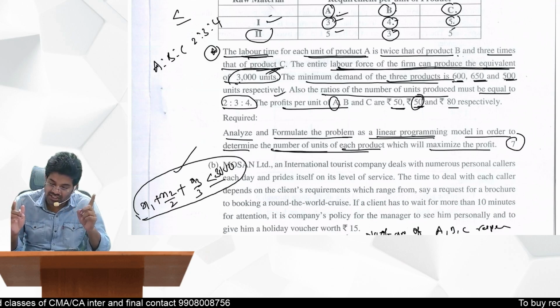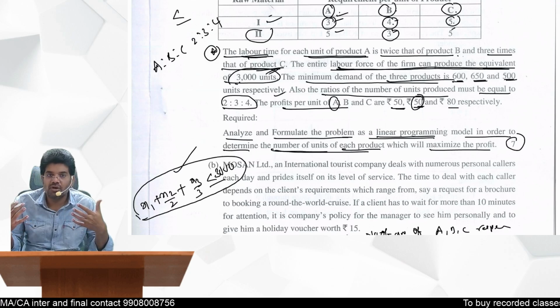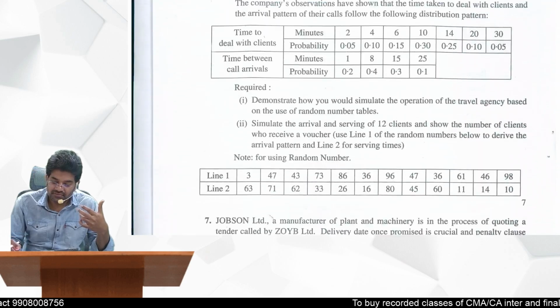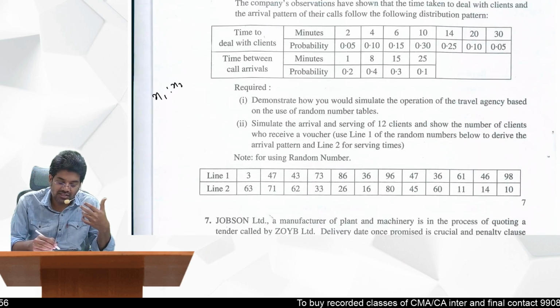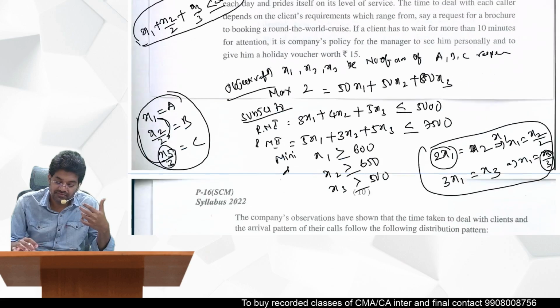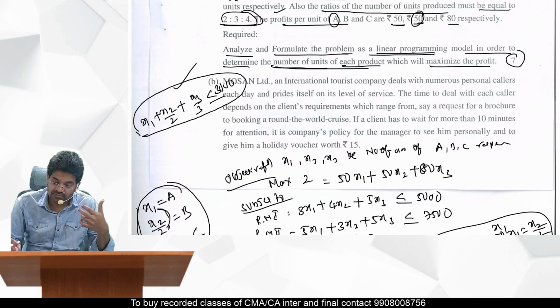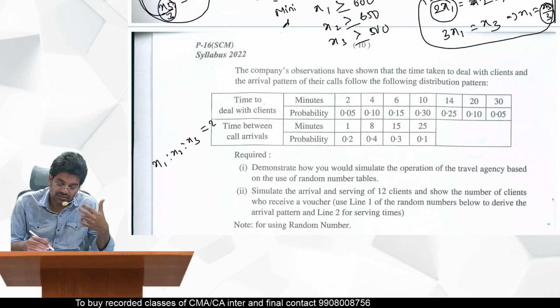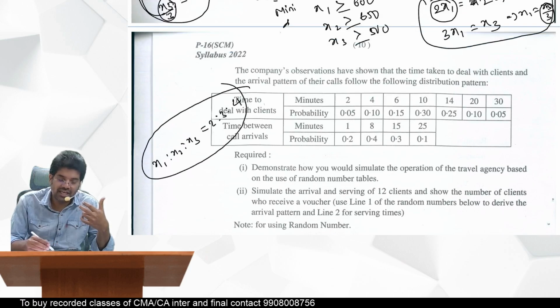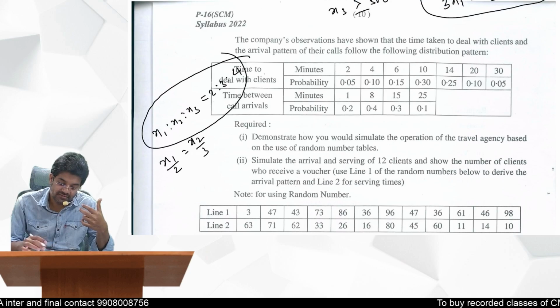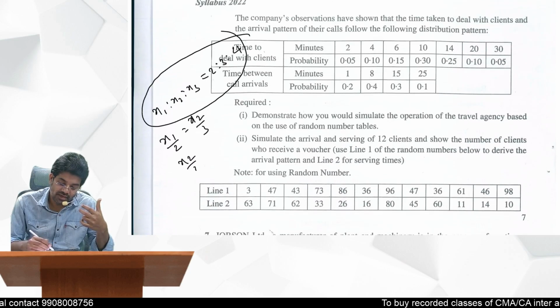So now one more restriction is there. What is that? The ratio of number of units produced must be in what ratio? 2:3:4. So here x1 is to x2 is to x3 must be in the ratio 2:3:4. So those who know ratios, how can you write this? x1 by 2 is equal to x2 by 3. x2 by 3 is equal to x3 by 4.